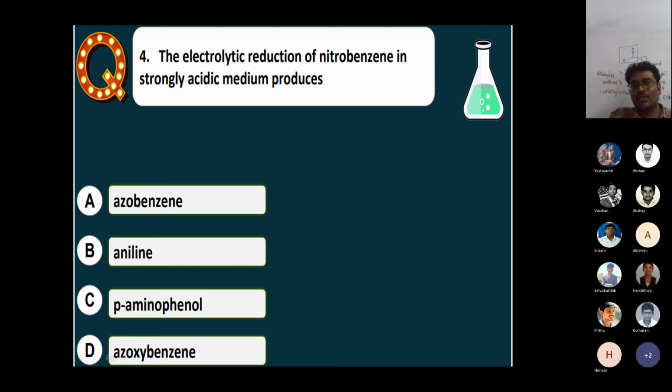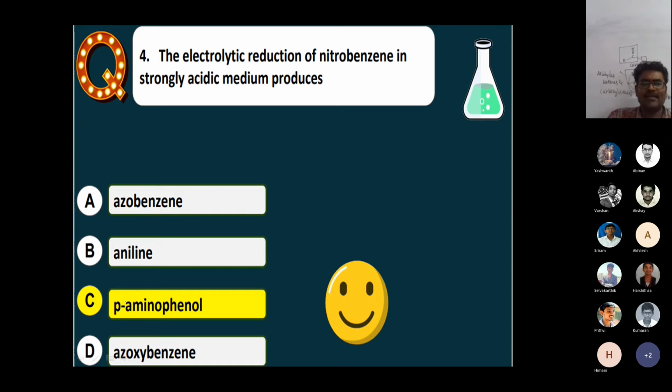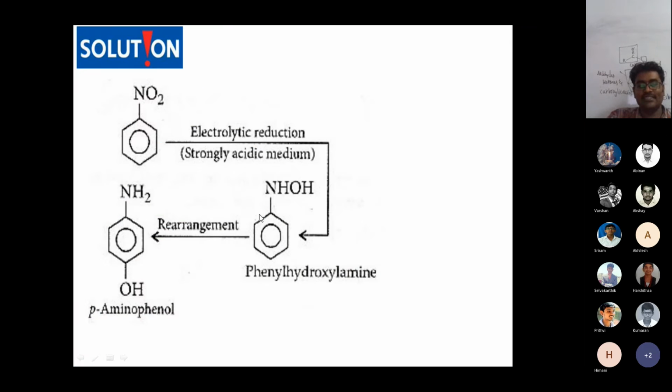Electrolytic reduction of nitrobenzene in strong acidic medium produces what? Actually, this is one exceptional reaction. Normally, on reduction only amines are formed. But in this special case, in strong acidic medium, it becomes para-hydroxy aniline. In normal medium it is aniline only.